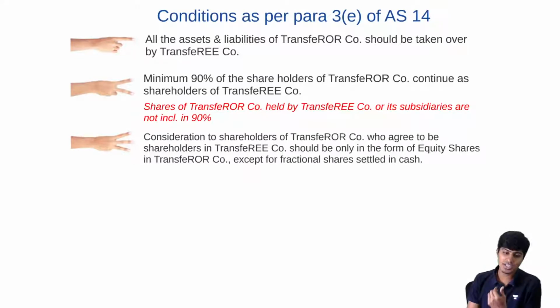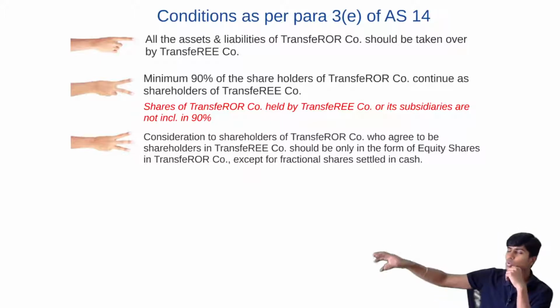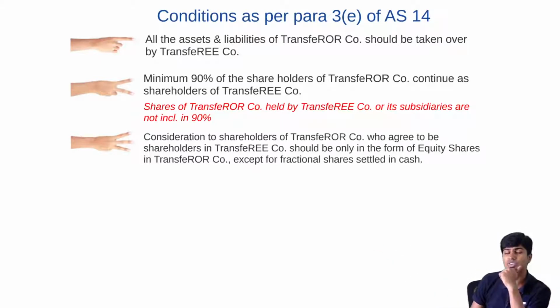But you can't give shares in every case. Assume there is a ratio: for every 2 shares in that company, I'll give 1 share in this company. If there are 2 shares in the transferor company, you give 1 share in the transferee company. If there are 4 shares in the transferor company, you give 1 share in the transferee company. What if there are 5 shares in the transferor company?